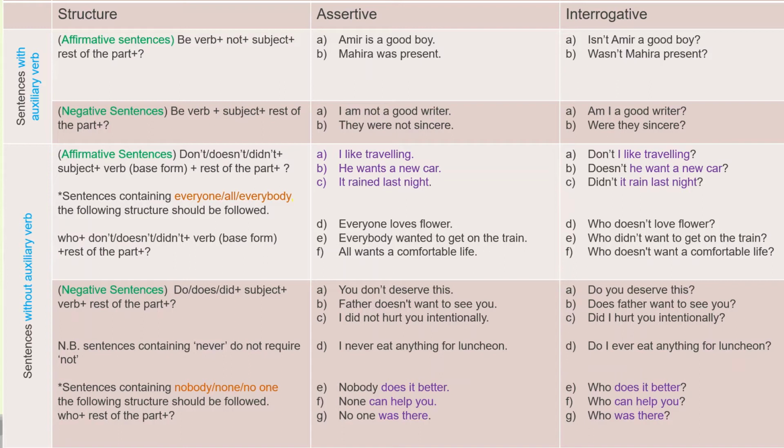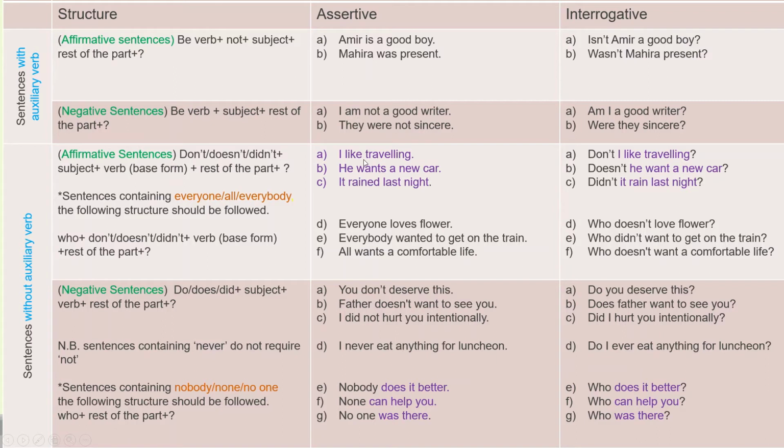Affirmative sentences, the structure is don't, doesn't, or didn't, plus subject, plus verb. Of course, the verb should be in base form, plus the rest of the part. I like traveling. And the interrogative form of this sentence is, don't I like traveling?